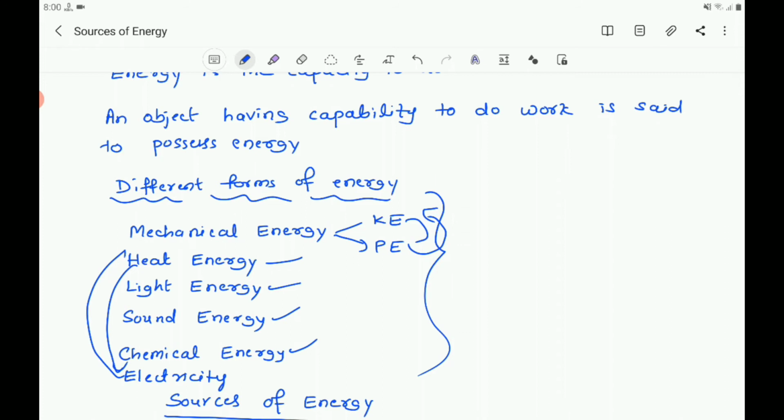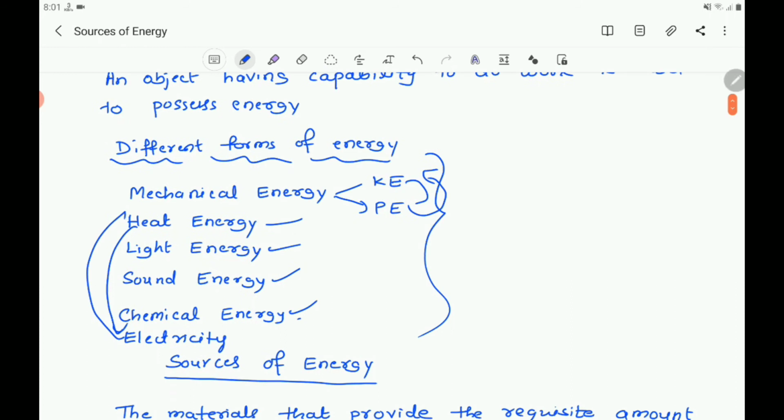So you know that if you drop a plate from a height, the potential energy of the plate is converted into sound energy when it hits the ground. If we light a candle, you know that it is an exothermic reaction. In this process, the chemical energy in the wax is converted into heat energy. And also we get light energy on burning.